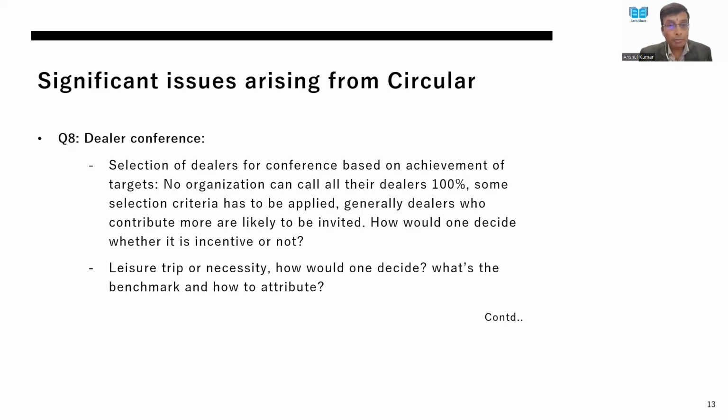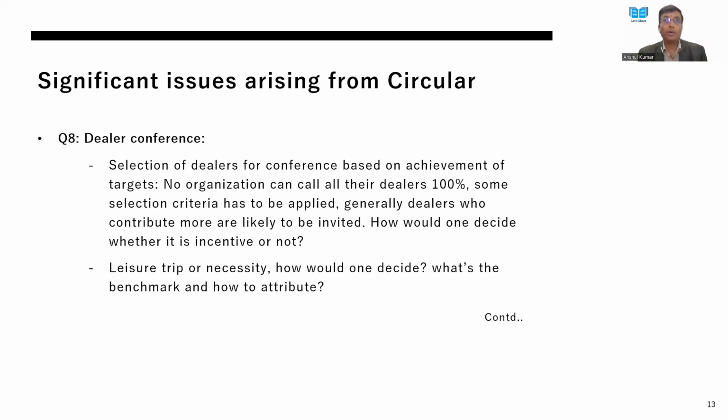Also, the circular says that the leisure trip or the part of the expense which is attributable to leisure trip should be treated as benefit in all cases. Now, for example, if there is a trip of 3 days, 2 days is in the conference and the last day is in the leisure trip.